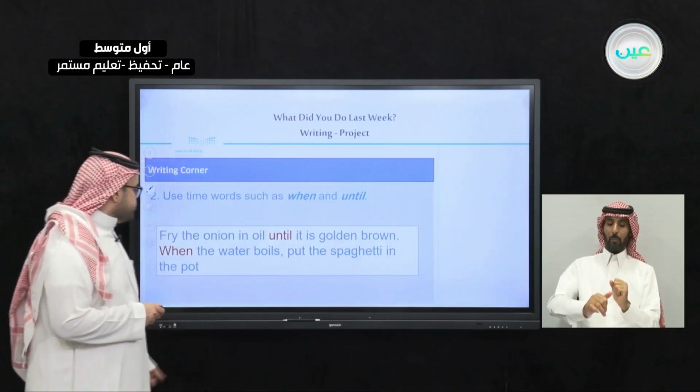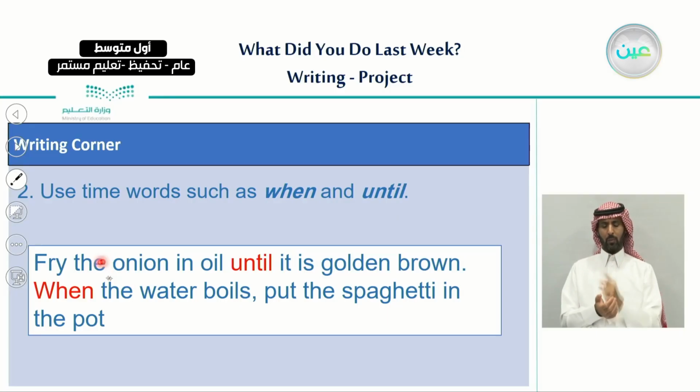For example, we said fry the onion in oil. When we want to talk about how to fry an onion, well, fry it in oil until it is golden brown. So until here is a word that indicates time, the time that we fry this onion.